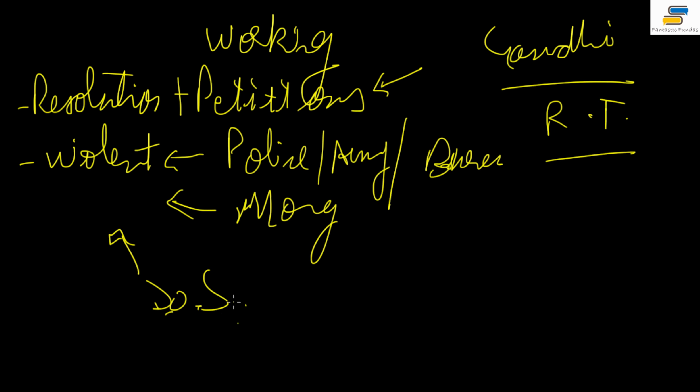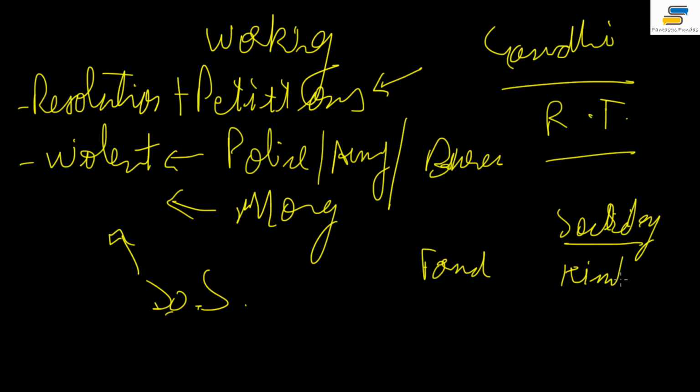Now, there is one important fact before I end the lecture. When the Congress was formed, who was the secretary? Not the Congress secretary, but the Secretary of State for India in the British government. He was the Earl of Kimberley. This question has been asked in a paper, so that's why I'm discussing it. Whenever the Congress was formed, the secretary was the Earl of Kimberley. After this, when the Congress met for the first time, the Secretary of State for India was Randolph Churchill.